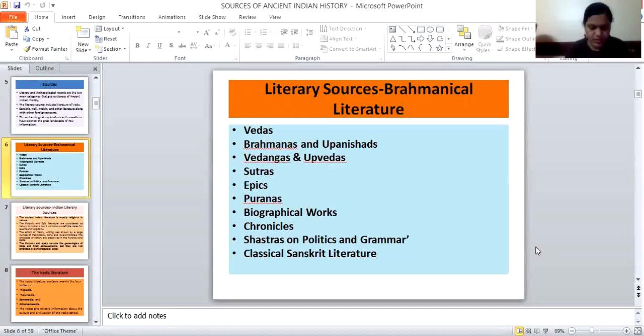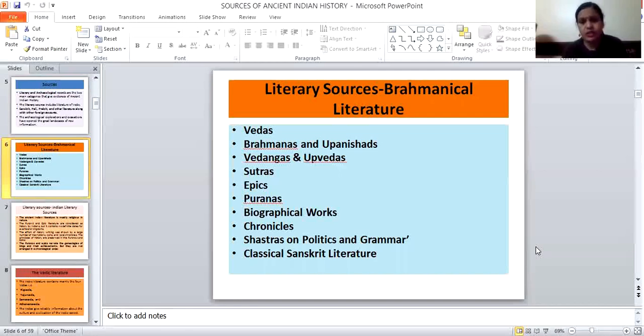After these four Vedas come the Brahmanas and Upanishads. Another class of literature connected with the Vedas are Brahmanas and Upanishads. The Brahmanas are prose commentaries on Vedic hymns. The Upanishads contain philosophical and ethical discourses. Through the Upanishads, we know the religious and cultural thoughts of the Aryans. There are elaborate treatises on God, soul, and supreme soul, along with salvation, mentioned in the Brahmanas and Upanishads.